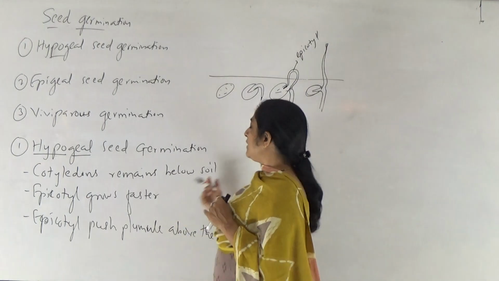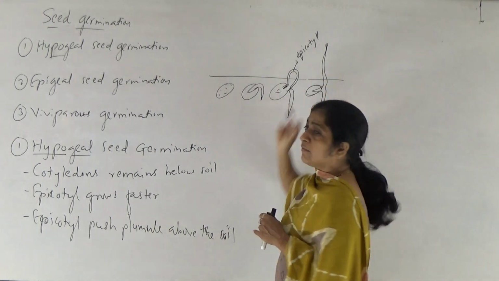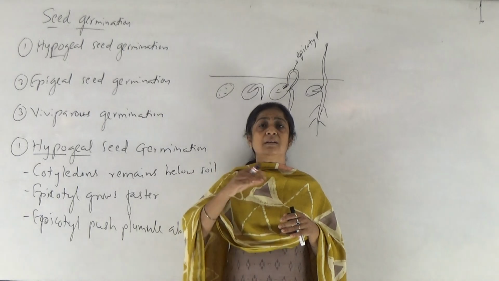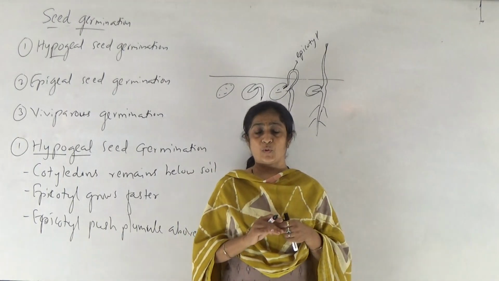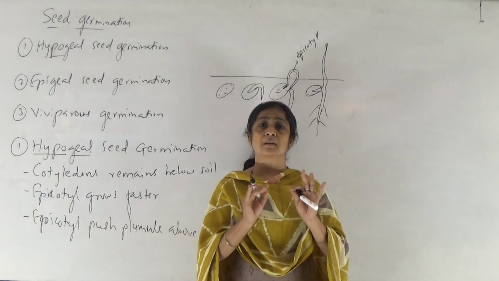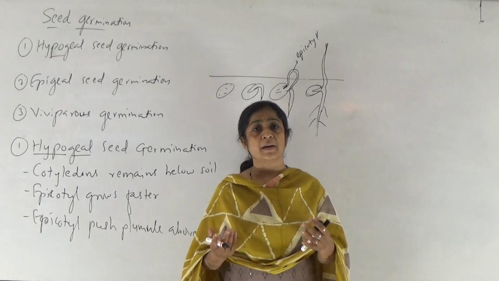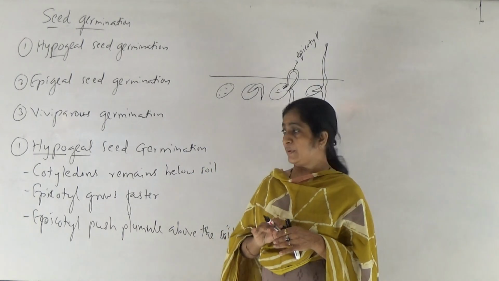Okay, and later the radicle develops into the root system and the plumule develops into the shoot system. The plumule which comes above the soil later starts developing very small two or three green colored leaves. Once the green colored leaves form in this seedling, the seedling becomes autonomous, that is, it can prepare its own food. So this is hypogeal seed germination.